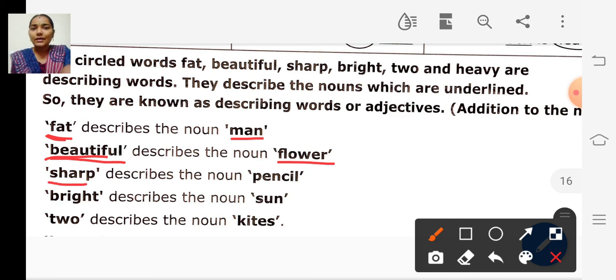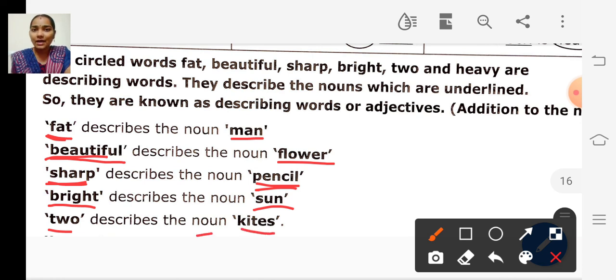The word sharp describes the noun pencil. How is the pencil? The pencil is sharp. And bright describes the noun sun. How is the sun? The sun shines bright. And two describes the noun kites.